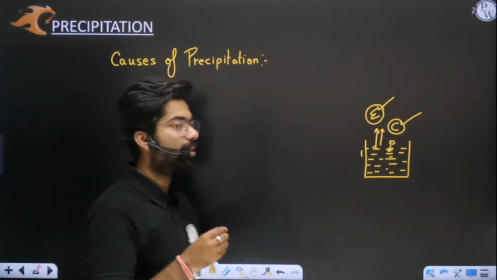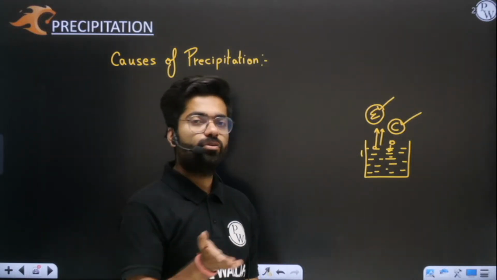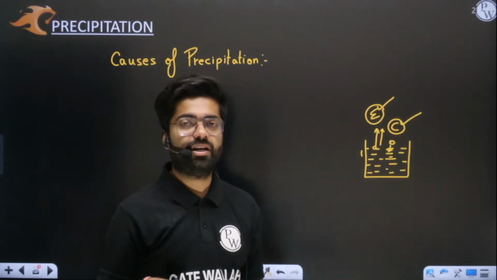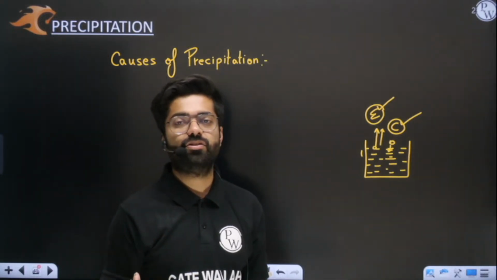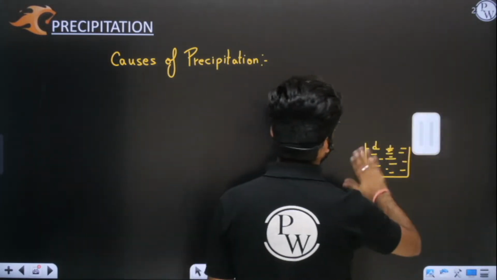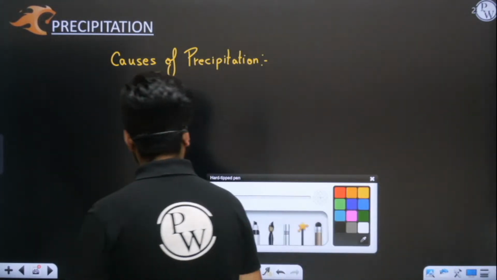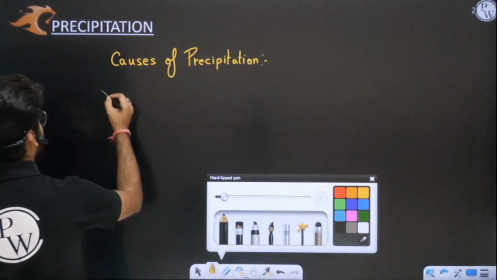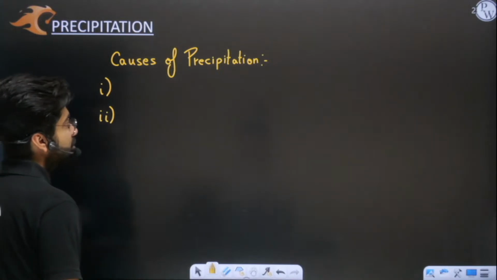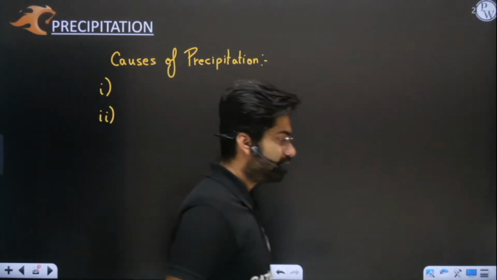Overall, in net result, you will see that evaporation is not happening. If in 1 second 2 drops of water have gone, but in that same second 10 drops of water have collected back, condensed back, then obviously you will see no net evaporation. I hope the concept is clear to you, Ankit. Is it clear? Kindly comment, then we will discuss the causes of precipitation. I hope till here everything is clear to you.